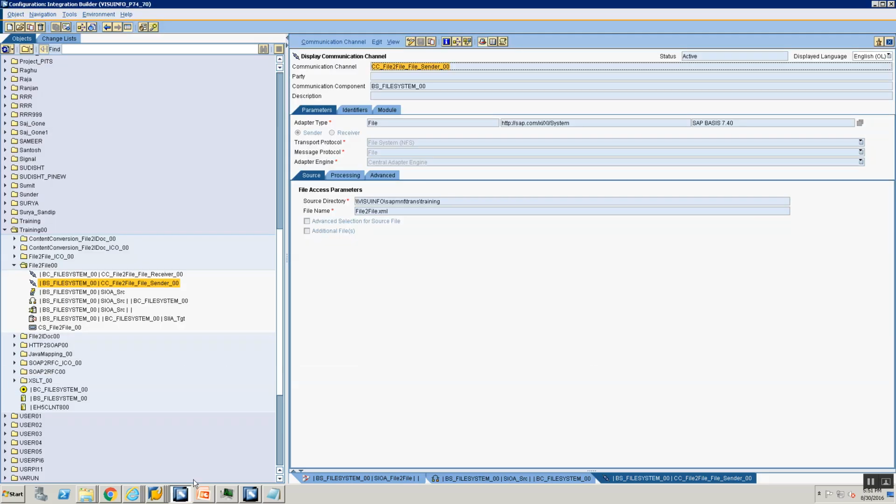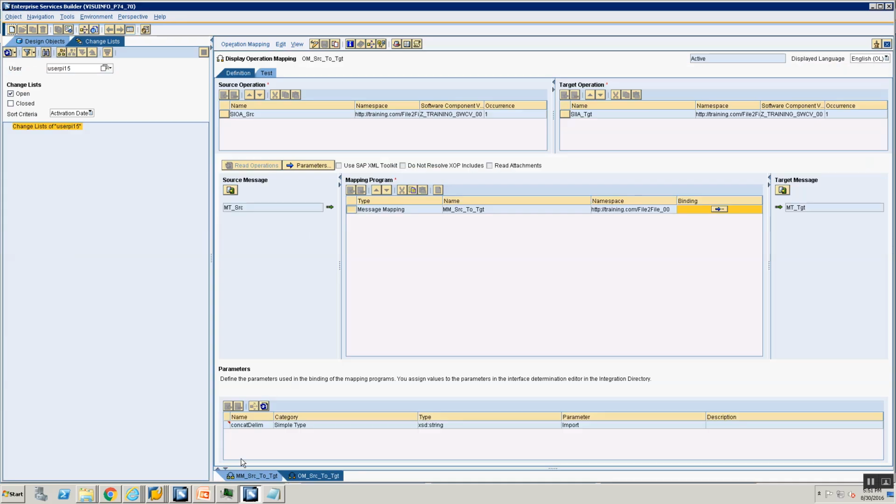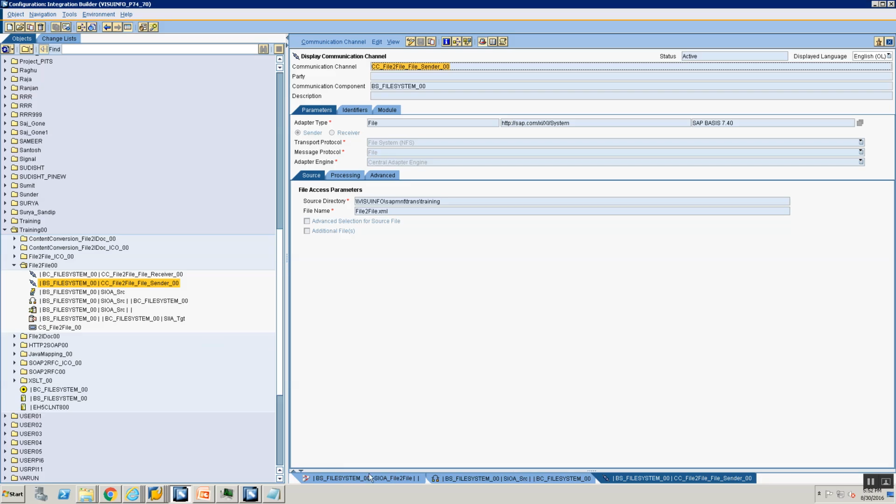Okay, now let's look at the mapping one more time. Let's try what other options we have. So this is actually a bug out here. The reason we could not see a date function was because there's a bug.